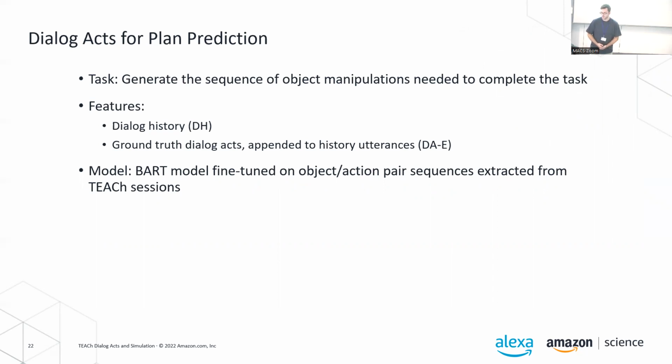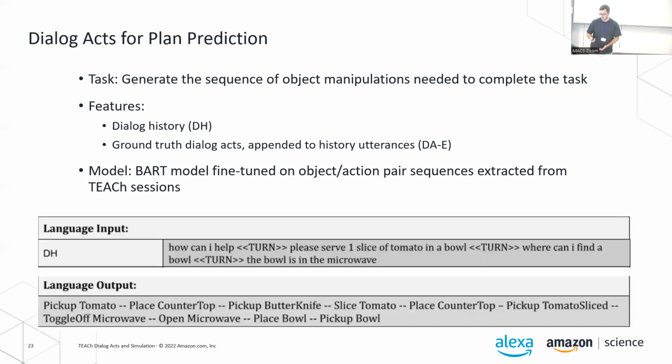In this case, we try to predict a sequence of object manipulations that, if executed, would lead to the desired state in the environment. One such example of an output is pick up the tomato, place it on the countertop, pick up the butter knife, slice the tomato, and so on. However, to actually execute that sequence, you would have to navigate the environment. You have to actually locate where on the countertop the object is, and so on. So at a higher level, we're trying to solve the task.